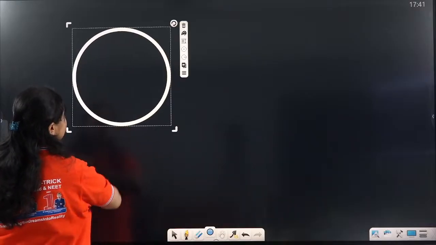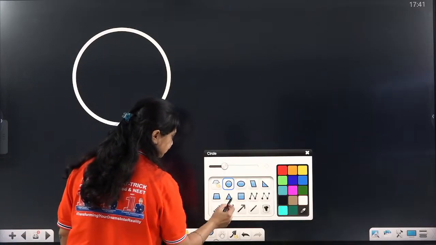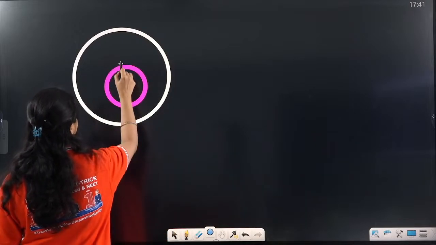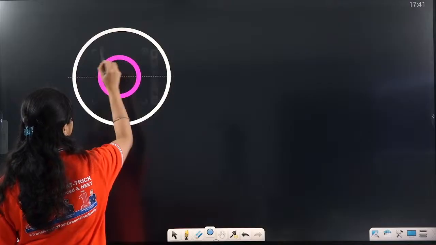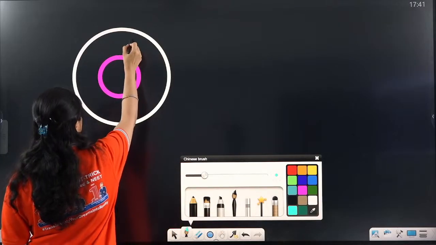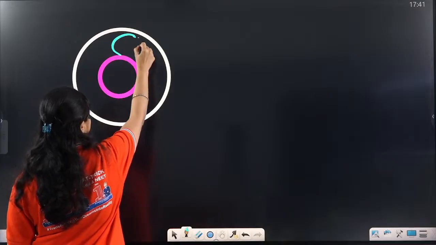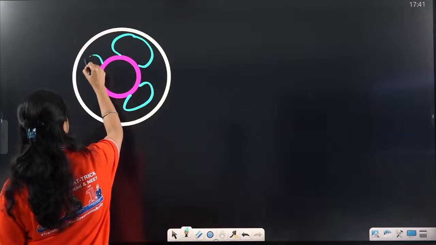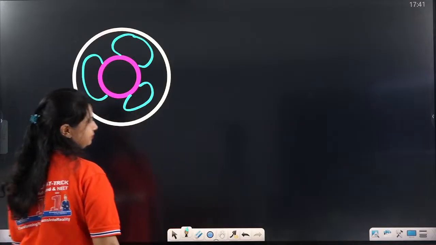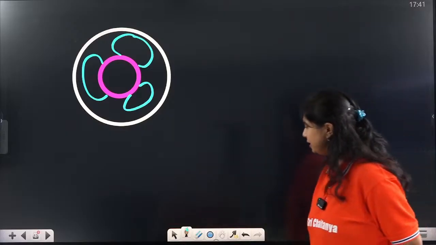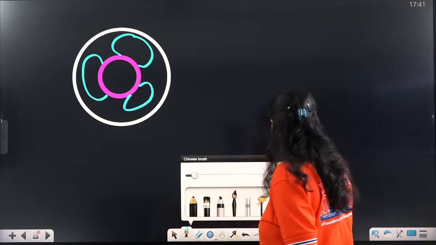Again, this is the ectoderm, it is the endoderm, and here it is the mesoderm. This is how the mesoderm appears.